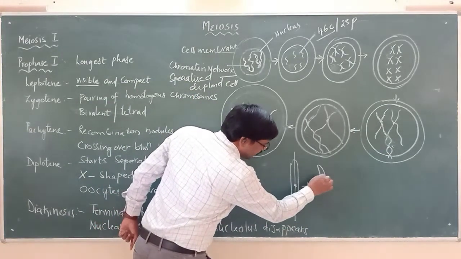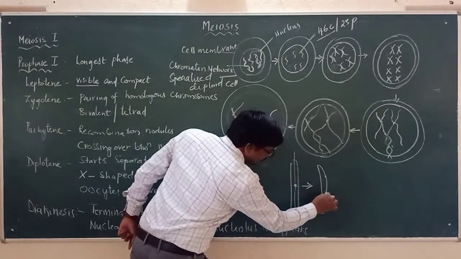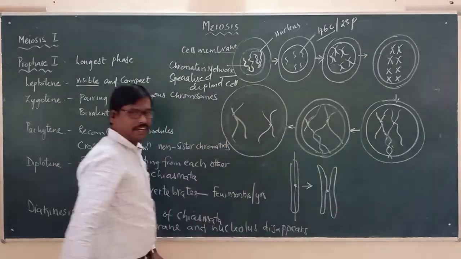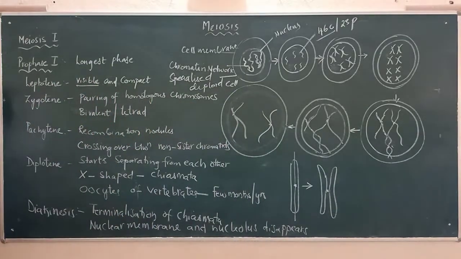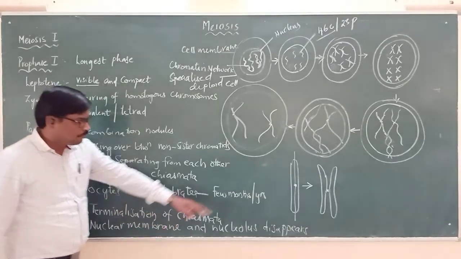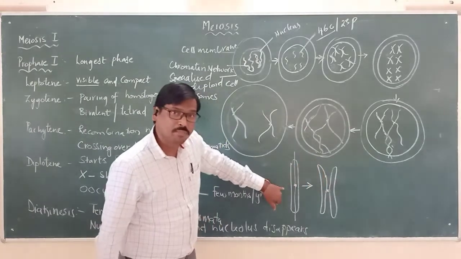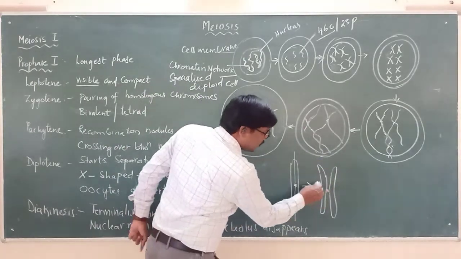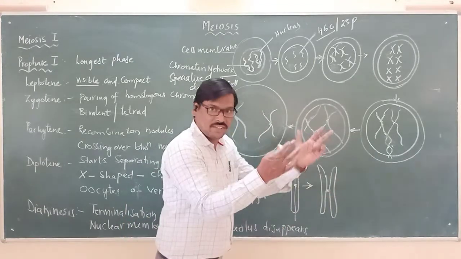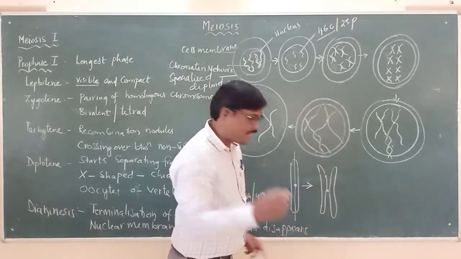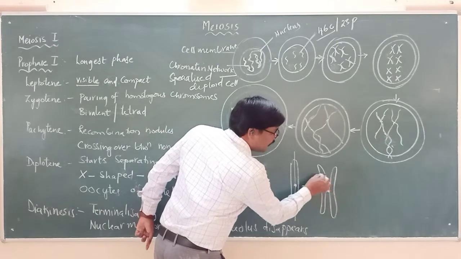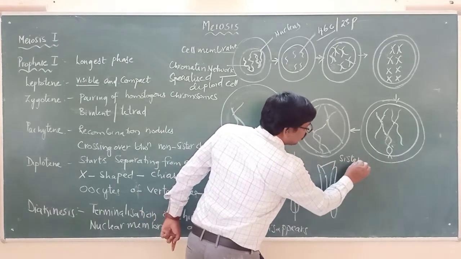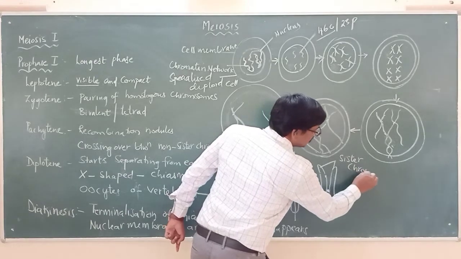It is appearing like this, as though it is held at one point. So here we are seeing one chromosome having two strands, or chromatids, because these two arms are arising from the same centromere. We call them sister chromatids.